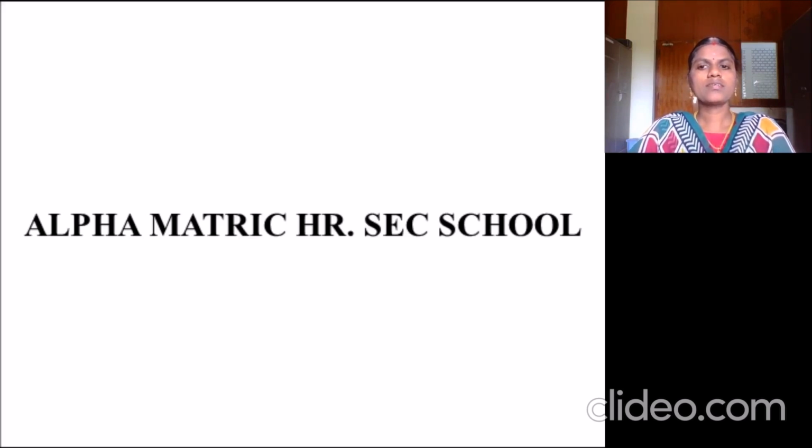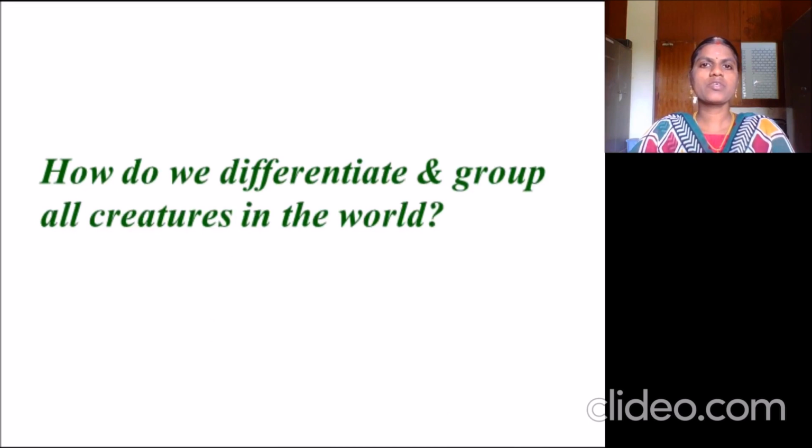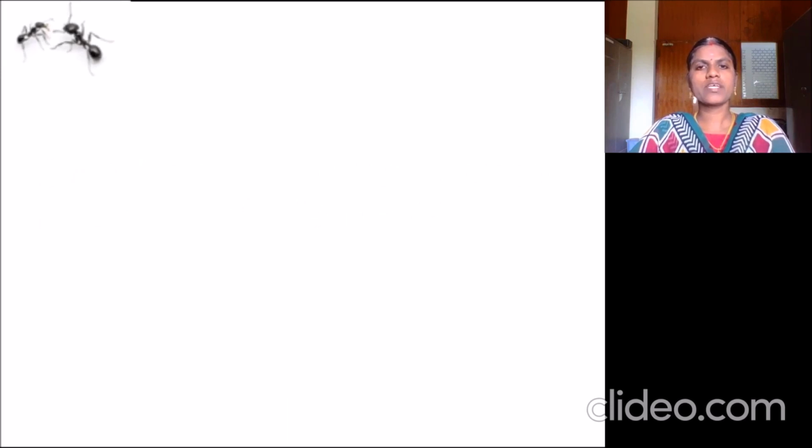Now, let us discuss how we group the creatures present in the universe. How do we differentiate and group all creatures in the world? There are millions of living creatures, including the microscopic till the giant creature in the world.